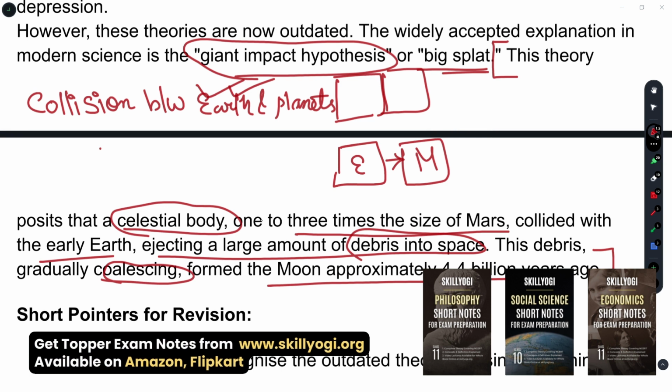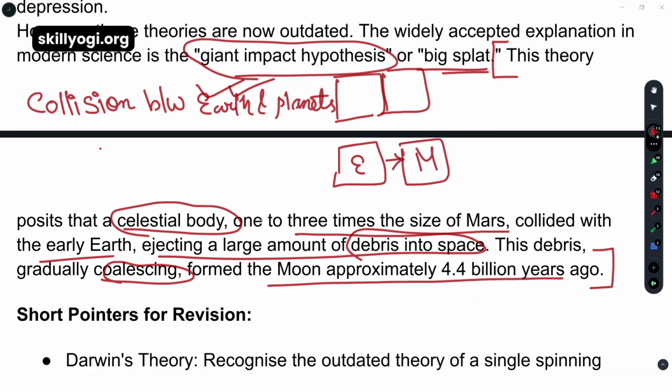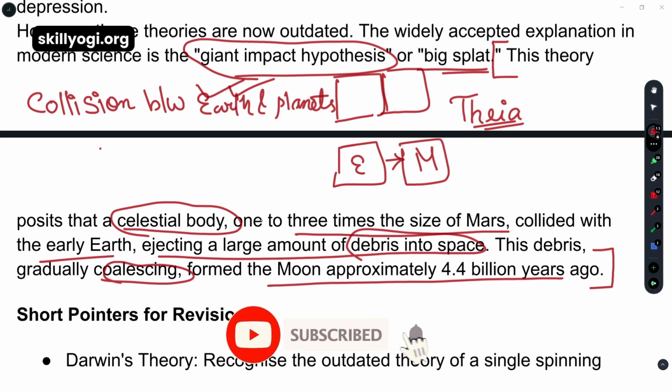The colliding body is sometimes called Theia, a new terminology, from the name of the mythical Greek Titan who was the mother of Selene, the goddess of the moon.